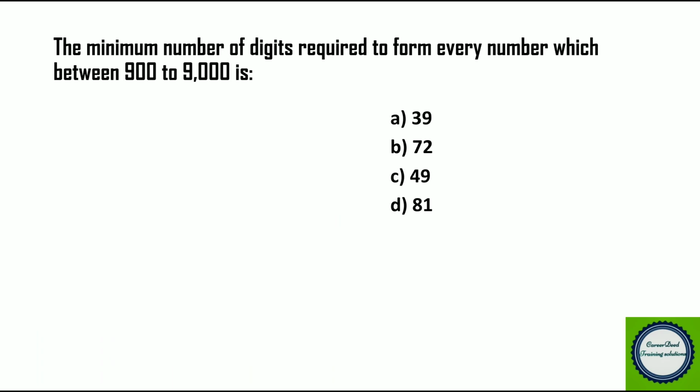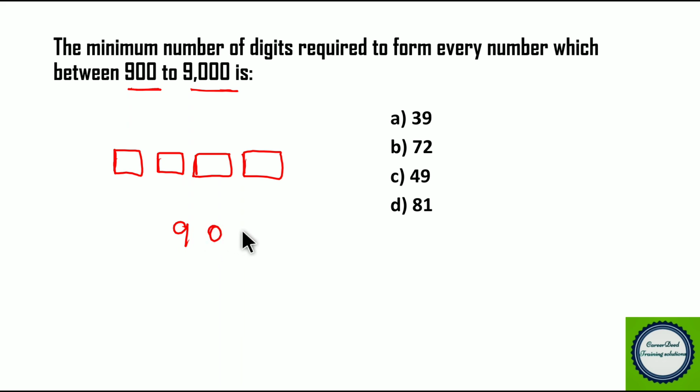The minimum number of digits required to form every number which is between 900 to 9000. So you have to consider this 900 to 9000. So we have to frame a number. So from 900 to 9000 we will get a 4-digit number, right? So we have to find the minimum number of digits required to form every number from 900 to 9000. Okay, if it is 900 to 9000, we have a shortcut.